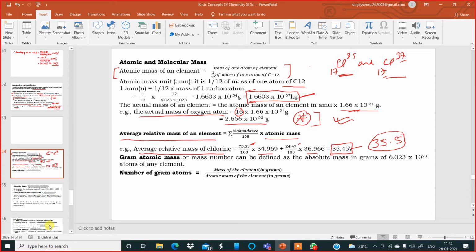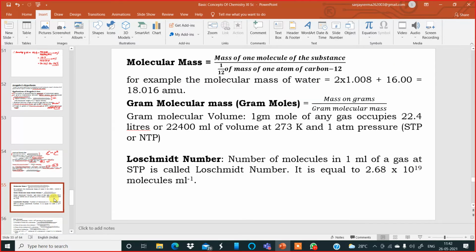Okay. Now, the definition of gram atomic mass or mass number can be defined as the absolute mass in grams of Avogadro's number of atoms of any element. Okay, so that is the gram atomic mass in terms of Avogadro's number. Now, the number of gram atoms can be obtained by dividing the mass of the element in grams by the atomic mass of the element in grams. This will be clear when we do some numericals on this. Okay. Now let us move to the next slide.